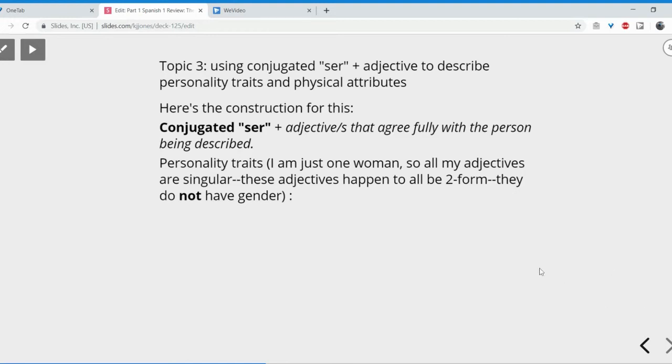Talking about my own personality traits, I would say things like, soy inteligente, soy realista, soy paciente. All of these things are true. Notice again here, when I am talking about myself, I'm using, of course, the yo form of ser, which is soy, but I have no need to use the subject pronoun yo, right?